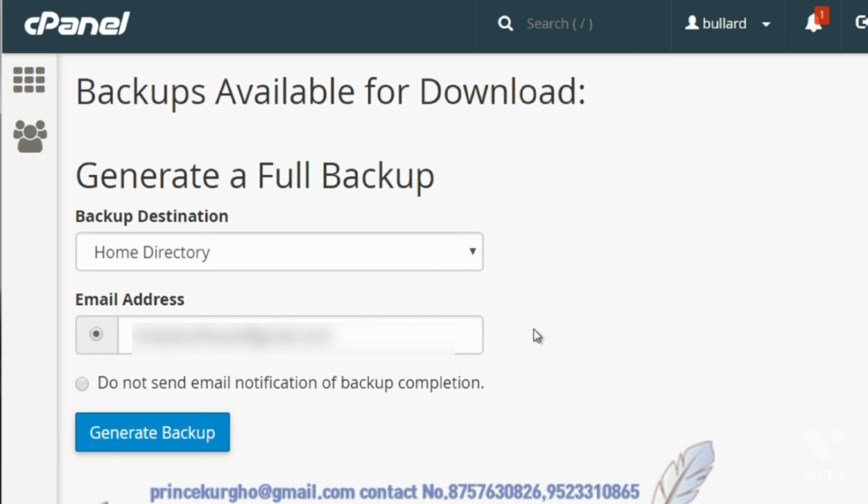Now, in a different scenario where you maybe move to a different host, you can easily ask the other host to log into your cPanel and transfer your site to their server. You could either do that or you could do it yourself. I like to keep backups myself at all times. And even though they offer those services at your convenience, you never know what will happen with the web hosting company. And you never know what situation you might be in. So always keep a backup. Try to do backups at least once a week or once a month at minimum.